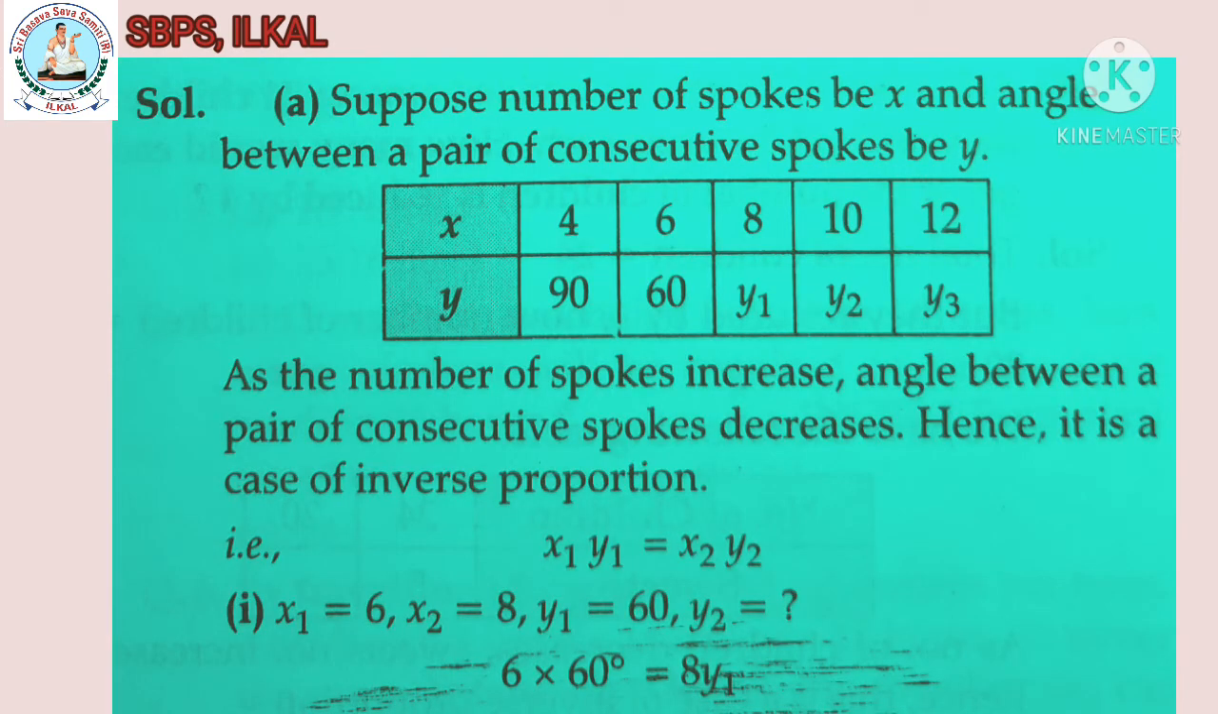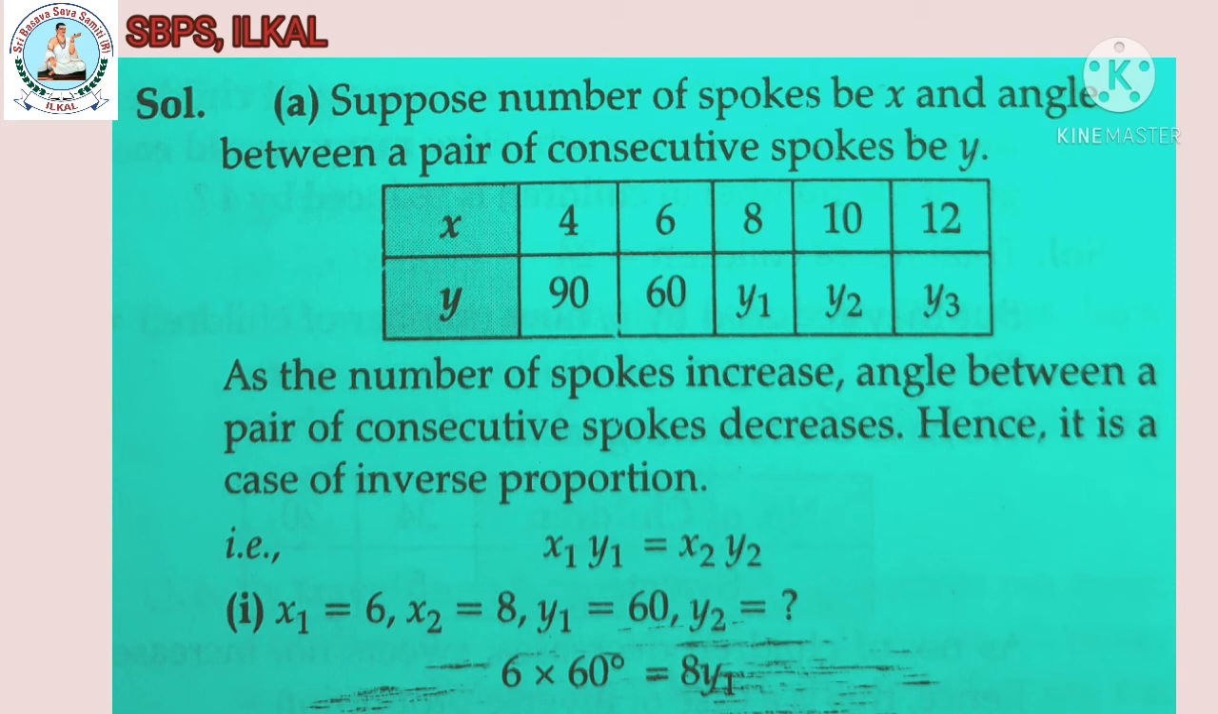Solution. Suppose the number of spokes be x and the angle between a pair of consecutive spokes be y. Then the table is like this: x is 4, 6, 8, 10 and 12. y is 90, 60, and the remaining are y1, y2, y3. As the number of spokes increases, the angle between a pair of consecutive spokes decreases. Hence, it is a case of inverse proportion.